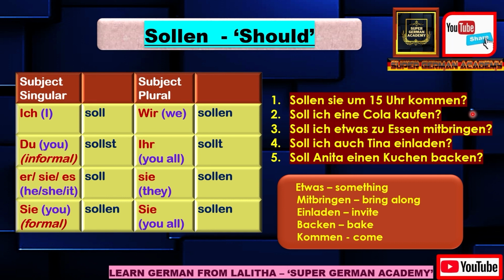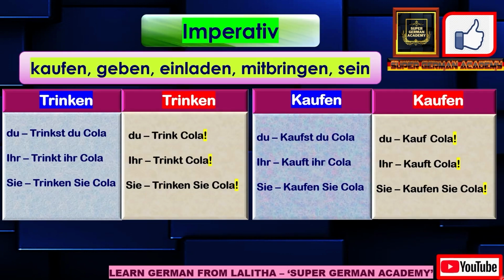Here I have not given the answers, only the questions. By using the sollen verb, you learned how to make the questions. But for these answers, you will now learn the imperative sentences, how to say the answers for this in the imperative form. Next here is the imperative sentence.